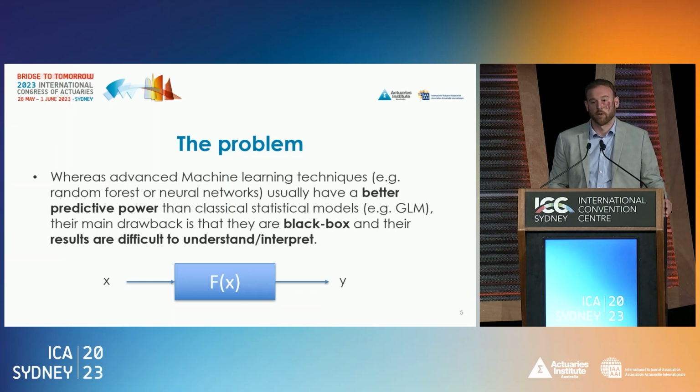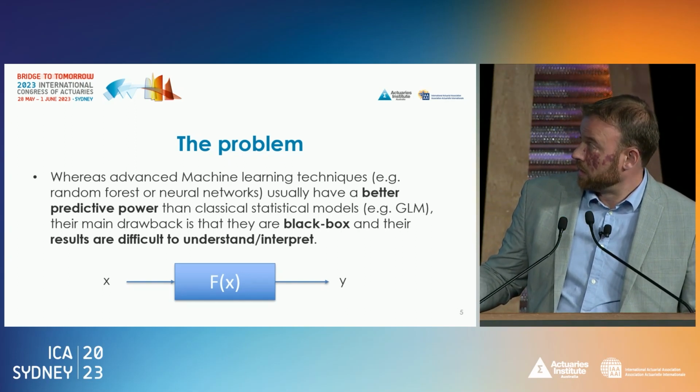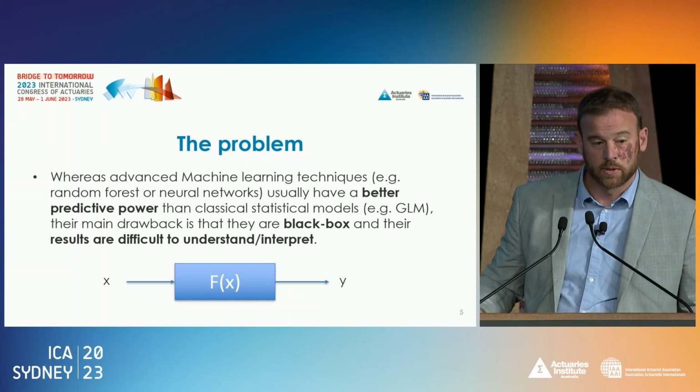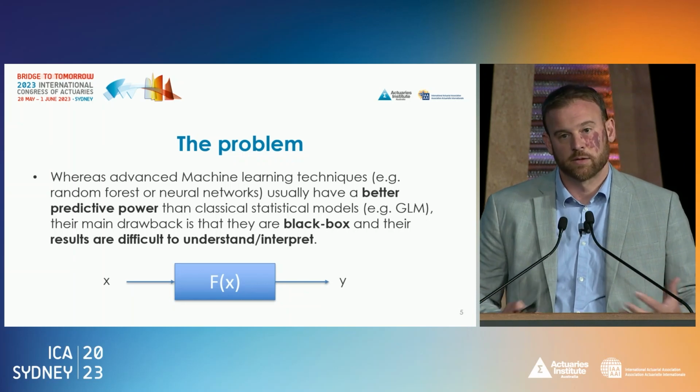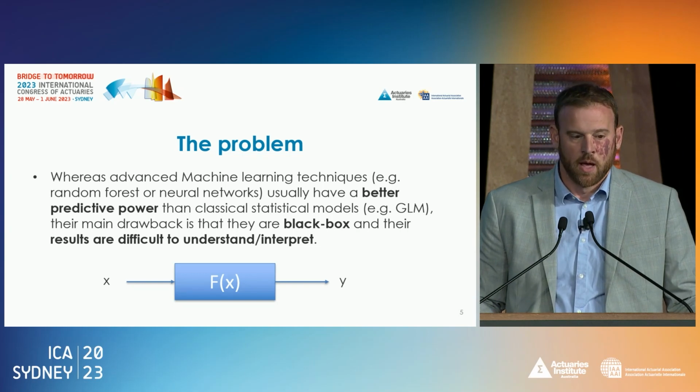Think about insurance pricing, for example, where you want to explain the frequency or the severity in function of the characteristic of the policyholder. And of course, we try to map these inputs into the output and find some link, some mapping between these inputs and the output target variable.